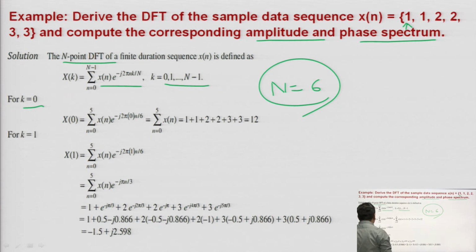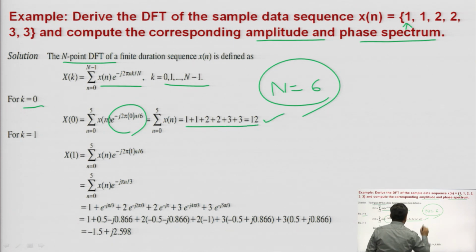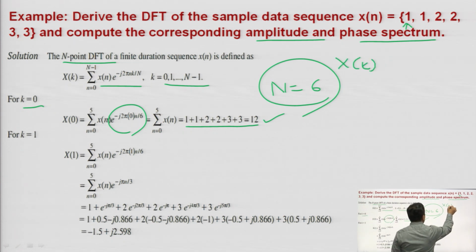So, capital X of 0 is equal to small x of n into e to the power minus j 2 pi, because you are putting k is equal to 0, so it will be 1. So, you have to add your x of n from 0 to 5 here and you will get 12. So, X of k at 0 was 12.